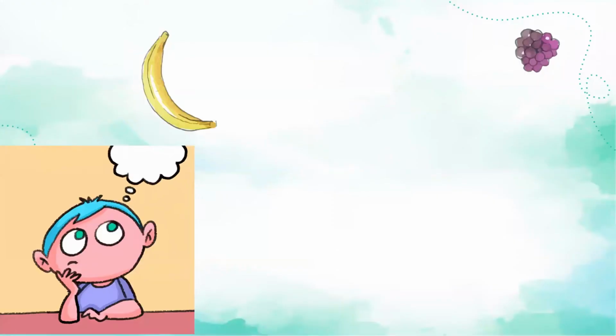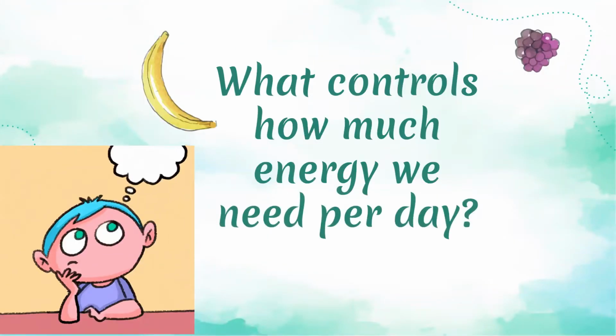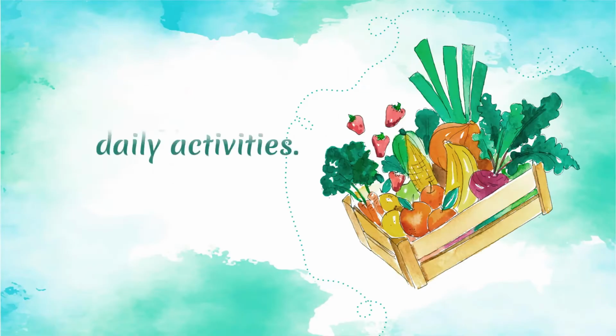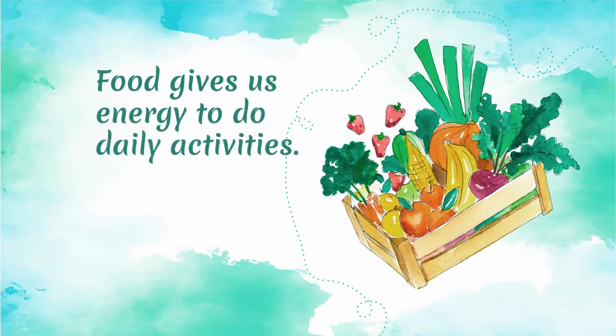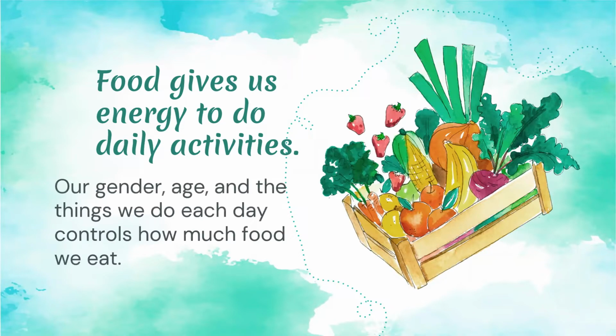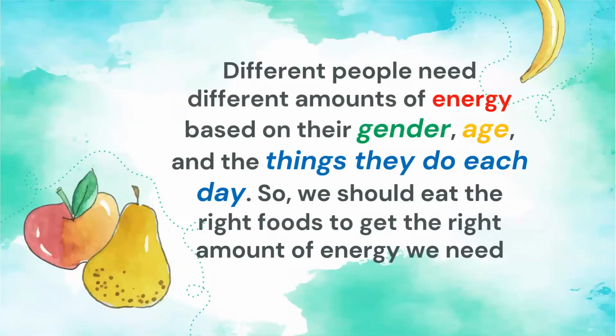Now I have a question. What controls how much energy we need per day? Food gives us energy to do our daily activities. So, it is important to choose food carefully. We should know how much food we eat and how useful it is to our body. Our gender, age, and the things we do each day control how much food we eat. So, different people need different amounts of energy based on their gender, age, and the things they do each day. So we should eat the right foods to get the right amount of energy we need.